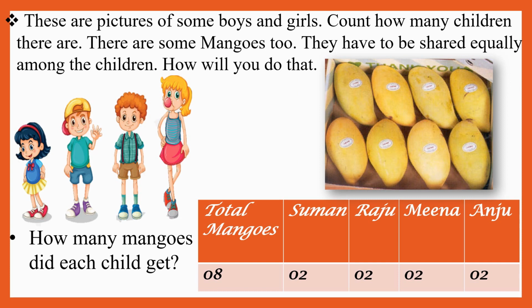Now the second revision question. These are pictures of some boys and girls. Count how many children there are. There are some mangoes too. They have to be shared equally among the children. How will you do that?